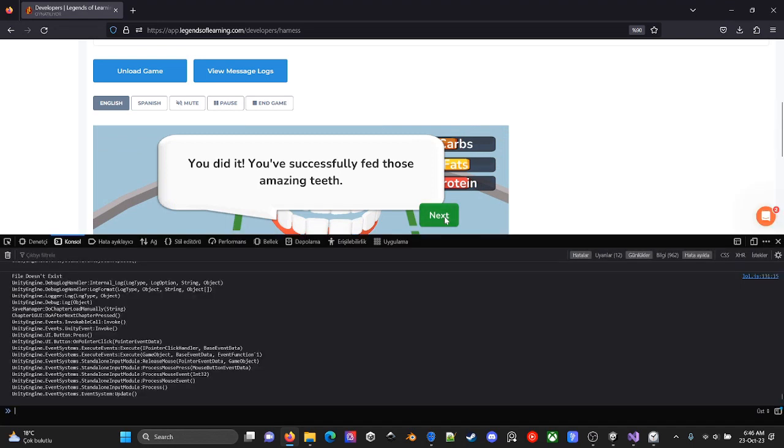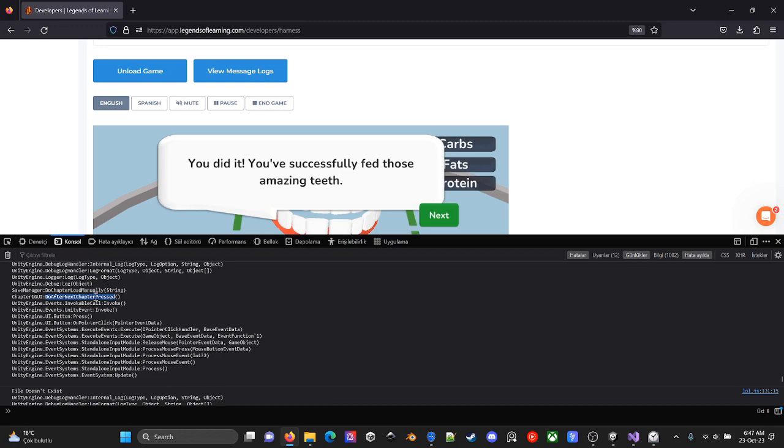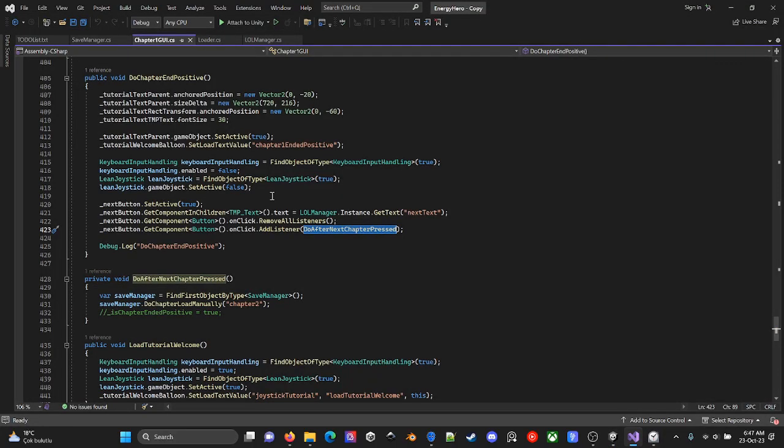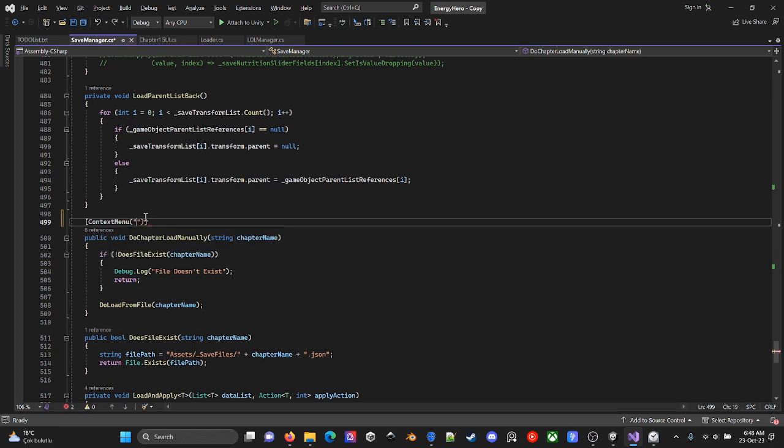Okay. This thing is not working. Why is this not working? It does not find the file. It says file doesn't exist. But why? The file is already there. And this should find the file. File doesn't exist. File doesn't exist. This should be the one in chapter 1B, after the next button is pressed, and this is the chapter manually. Chapter manually, just manually. Chapter 2.